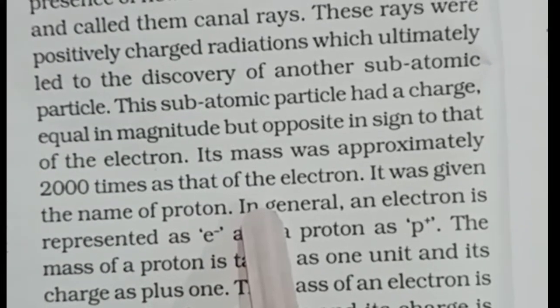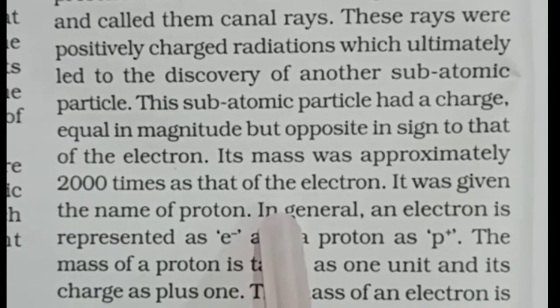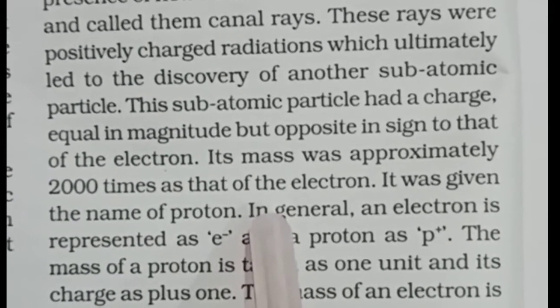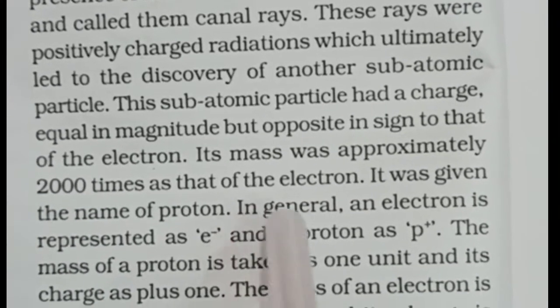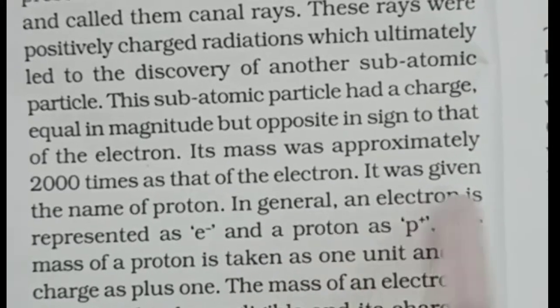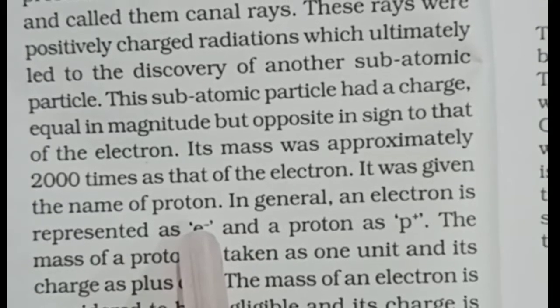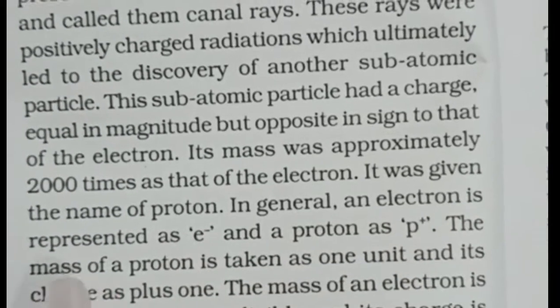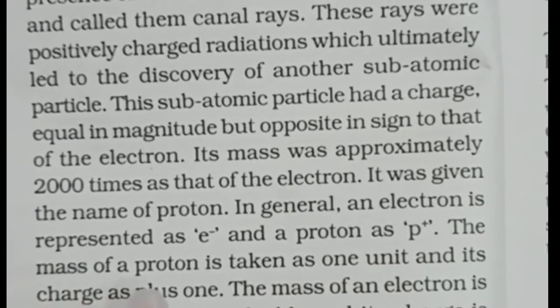How is a proton formed? The proton is formed by the removal of an electron from a hydrogen atom. The symbol of the proton is P plus, and the electron is represented by the symbol E minus. The mass of the proton is taken as 1 unit, and its charge is taken as +1.